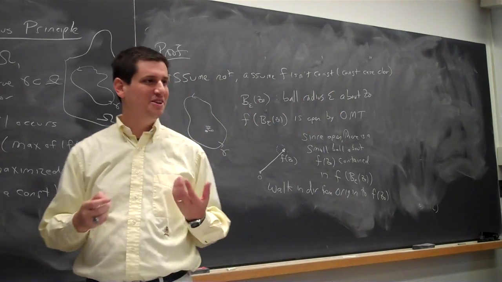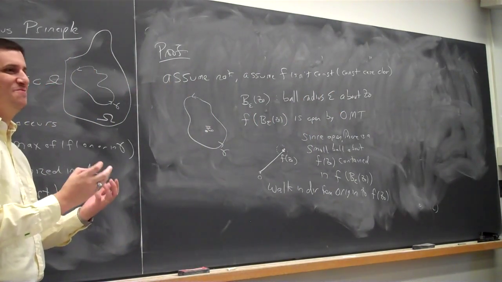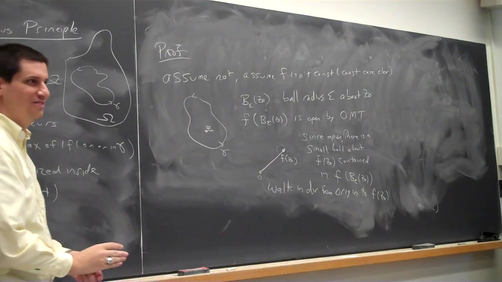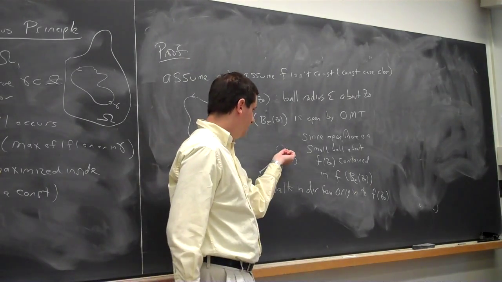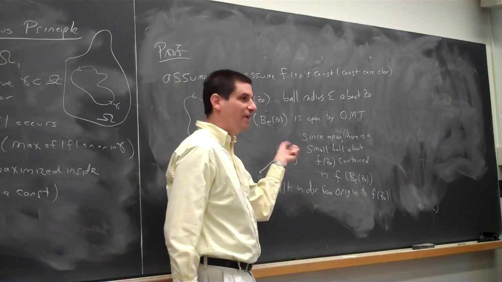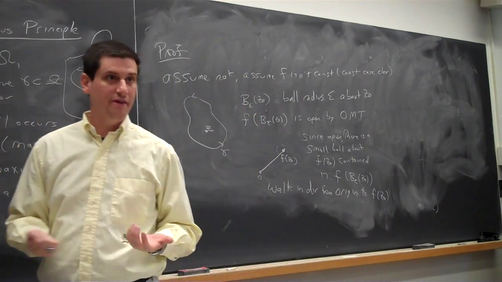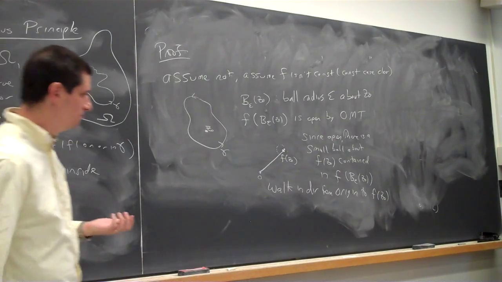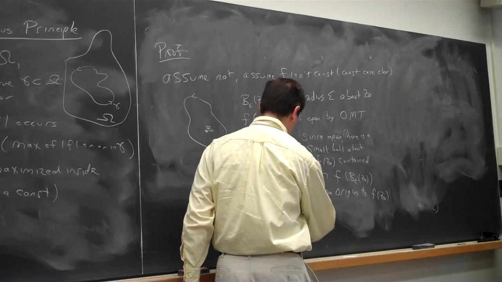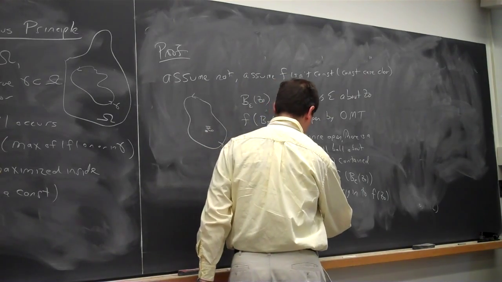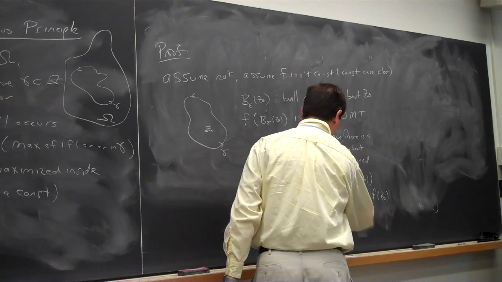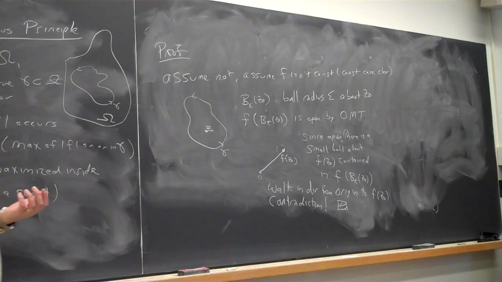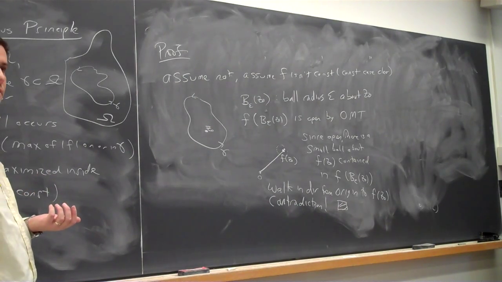After going through all the technicalities of the proof of the open mapping theorem, it's nice to have a proof that is this elegant and simple. Just walk in this direction and it'll be larger. So, because this is open, I've just found a value where, when I apply f, I get a larger value for the absolute value of f. I'm further from the origin. Done. This is a contradiction. So we now know that any holomorphic function attains its maximum on the boundary.